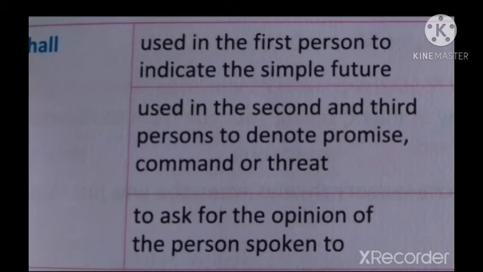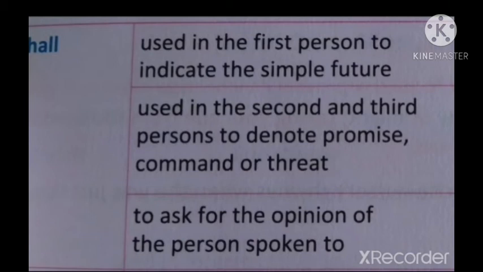In the case of shall, we use shall with the first person, meaning I shall. For the simple future, we can use shall with the first person. And shall is used in the second and third person to denote promise, command, or threat.